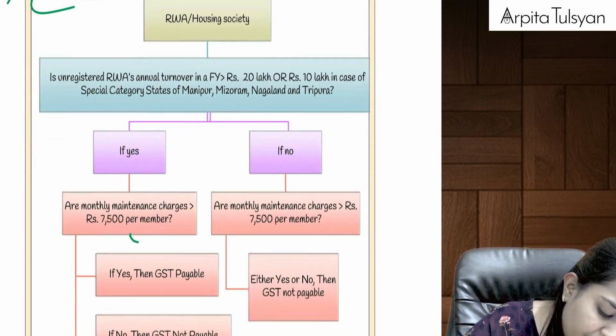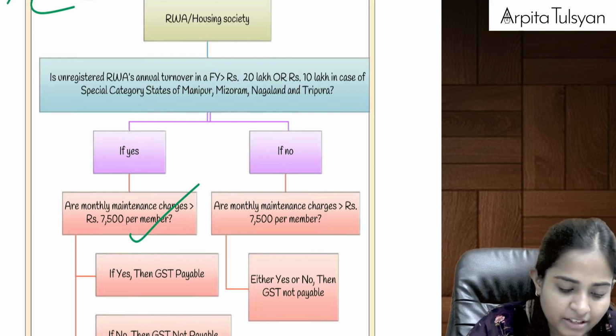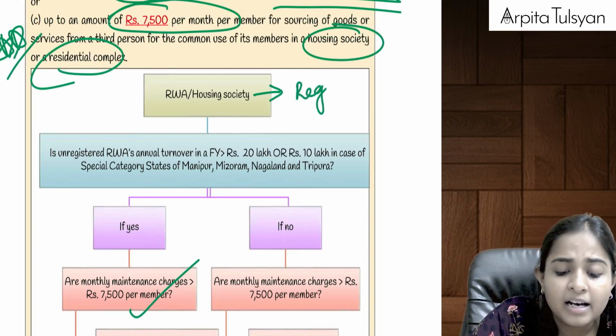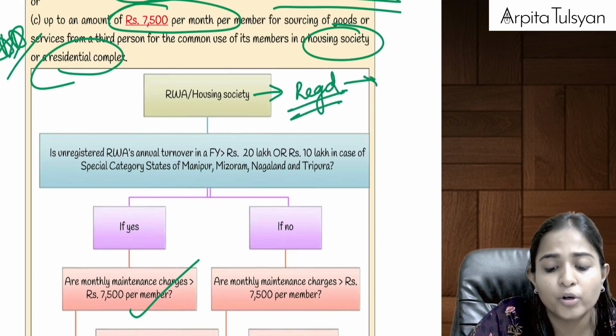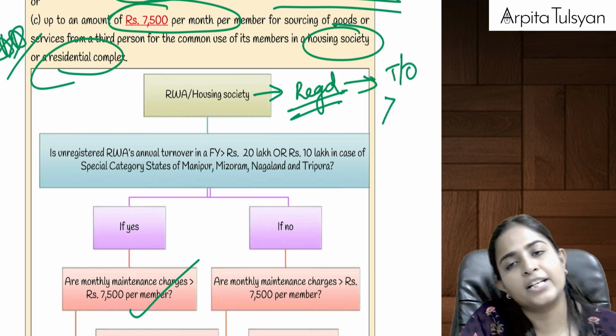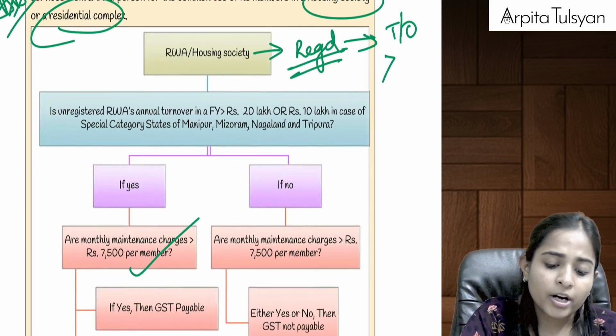If it exceeds 7,500 per member, then yes, GST will be payable, provided this society is a registered society. How will we come to know if this is registered under GST? If its aggregate turnover exceeds the threshold limit for registration. Okay, so see how they have given.